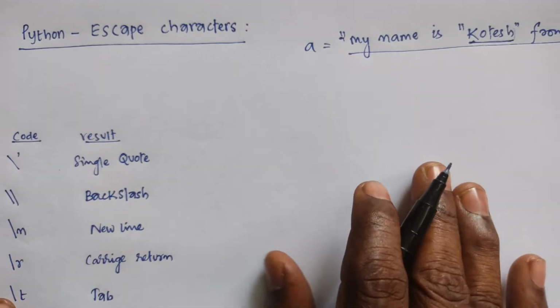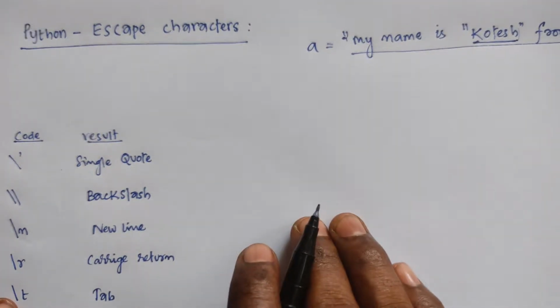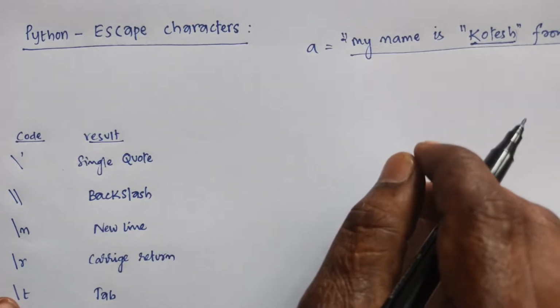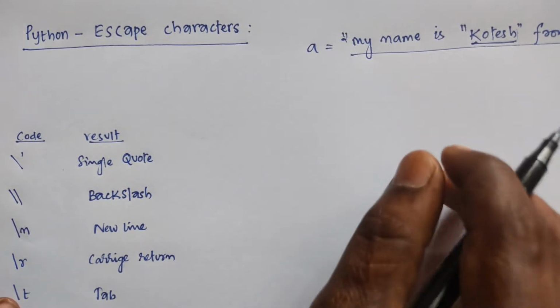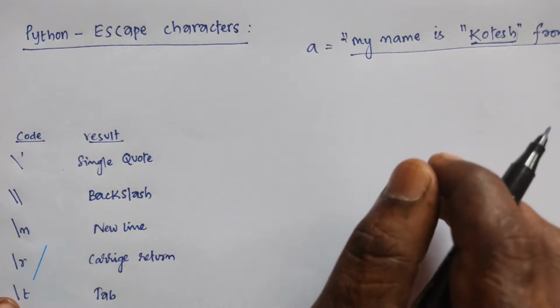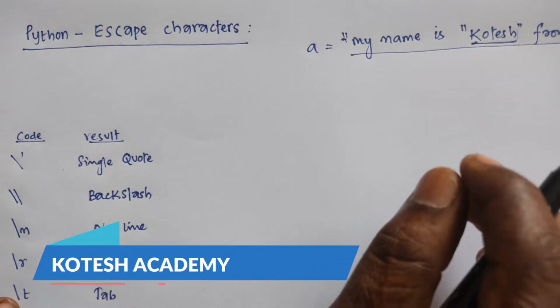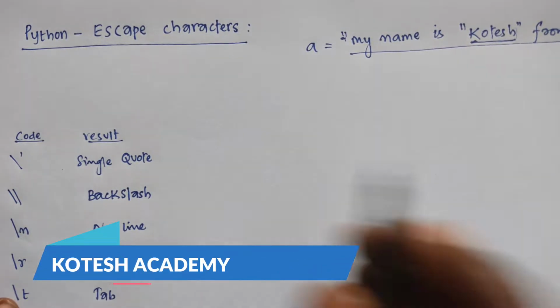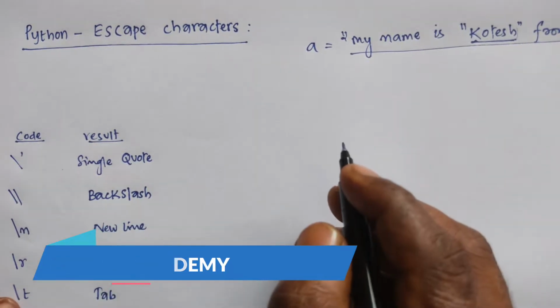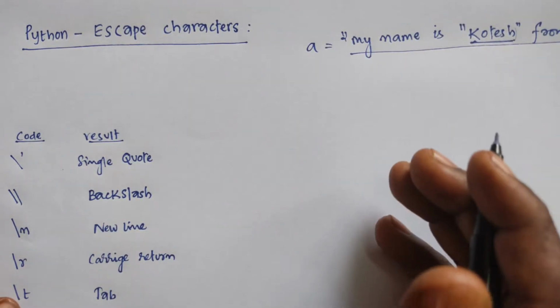At this moment we are going to use escape characters to insert characters that are illegal in a string. Use an escape character. An escape character is a backslash followed by the character you want to insert.